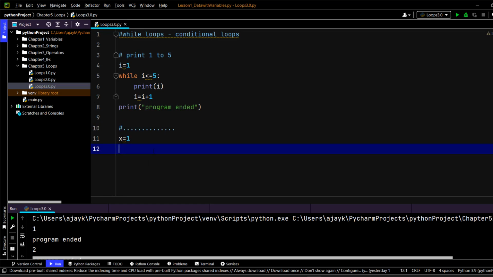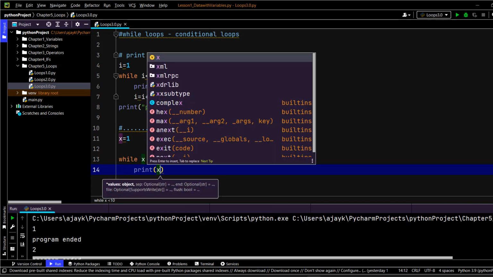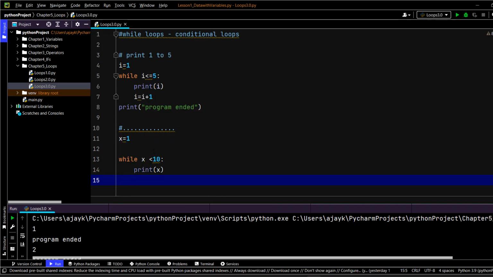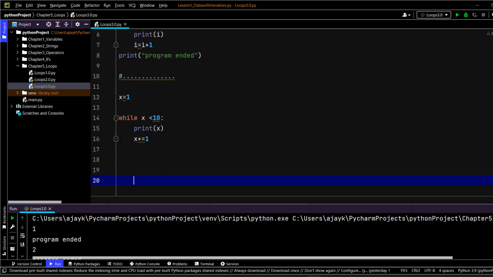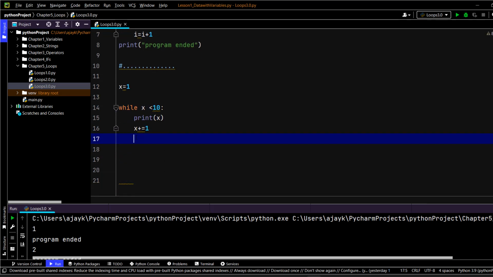Now let's say, guys, I say that while x is less than 10, we want to print the value of x, or whatever you want. But at the same time, when you run this, every time the value of x goes 1, then 2, then 3, if anywhere x is going to be, let's say, 3 or 4 or 5, you should go and break the code. You should exit from the code, for example.